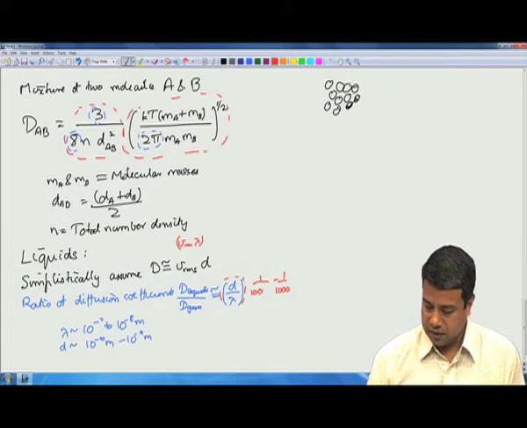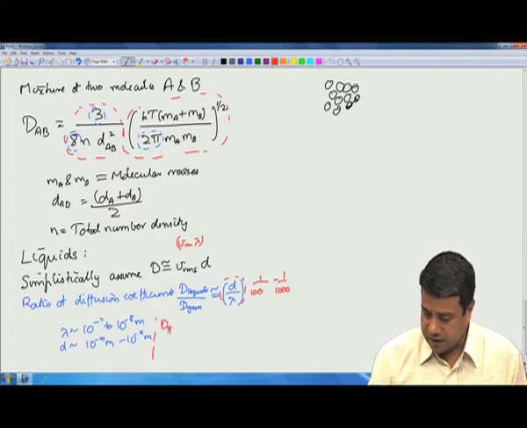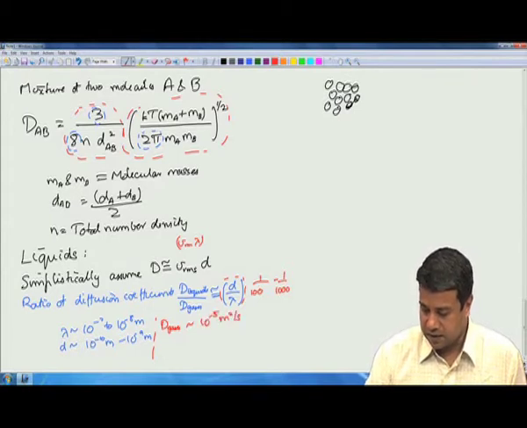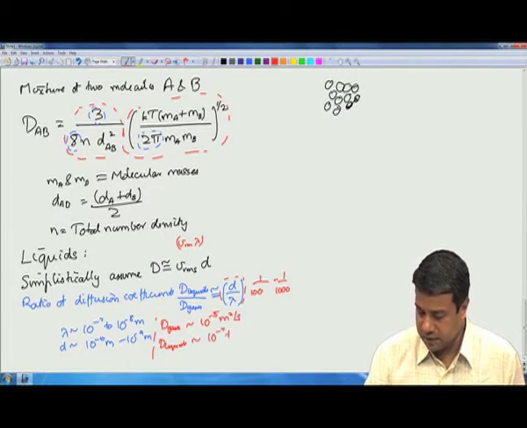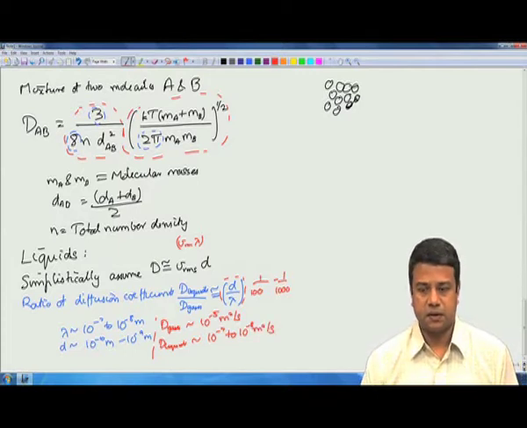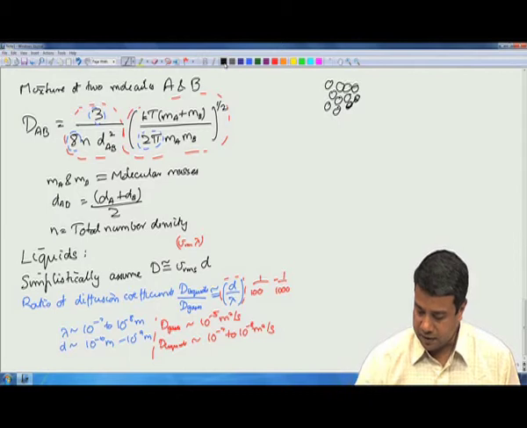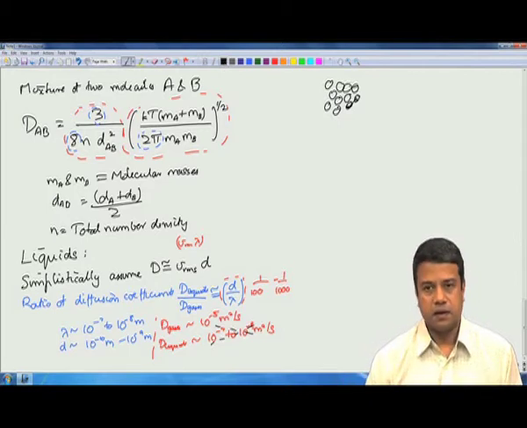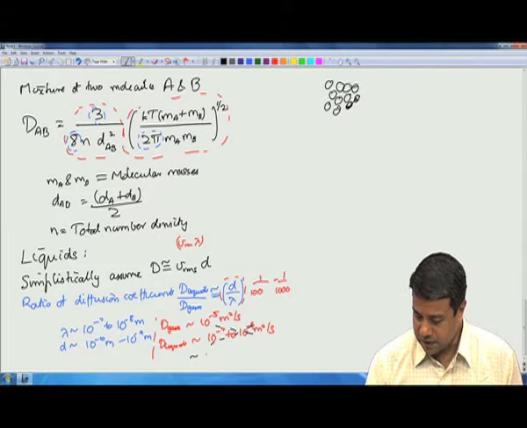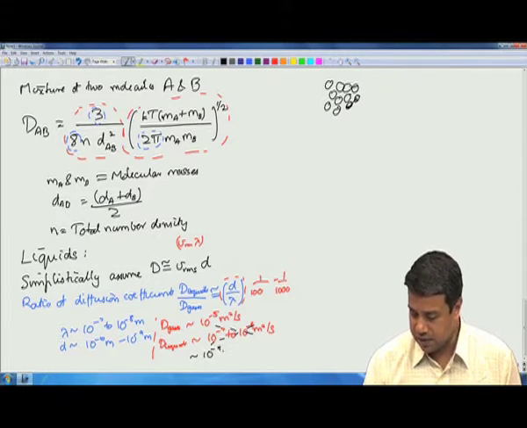I told you that D of gases goes as 10 power minus 5 meter square per second. Which means that by this calculation, D in liquids should go as 10 power minus 7 to 10 power minus 8 meter square per second. It turns out that this is not quite accurate. The diffusion coefficient in liquids actually goes as 10 power minus 9 meter square per second or lower.